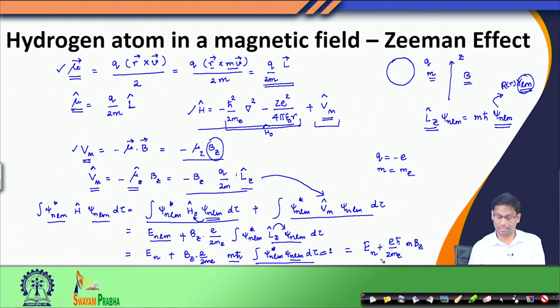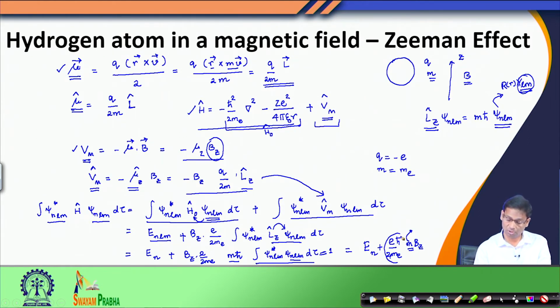Now, look at this term. This m is the magnetic quantum number corresponding to the state. This m e is the mass of the electron, e is the charge of the electron, h bar is Planck's constant divided by 2 pi, and 2 is a constant.